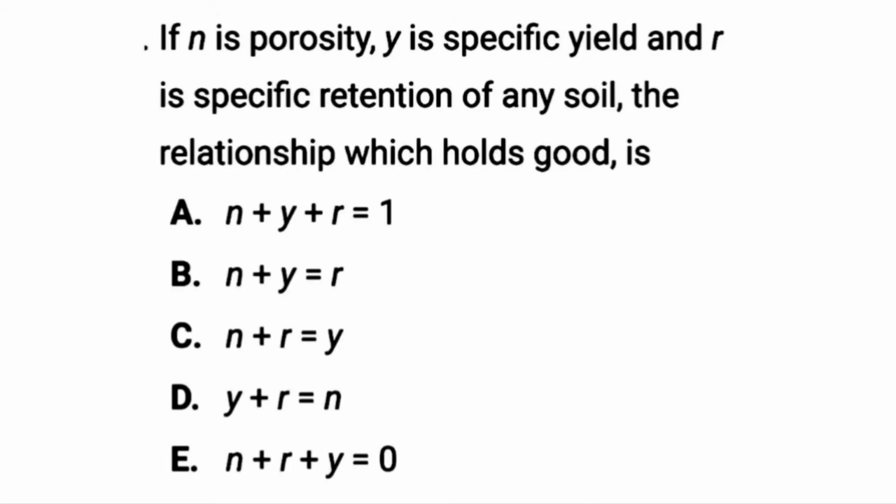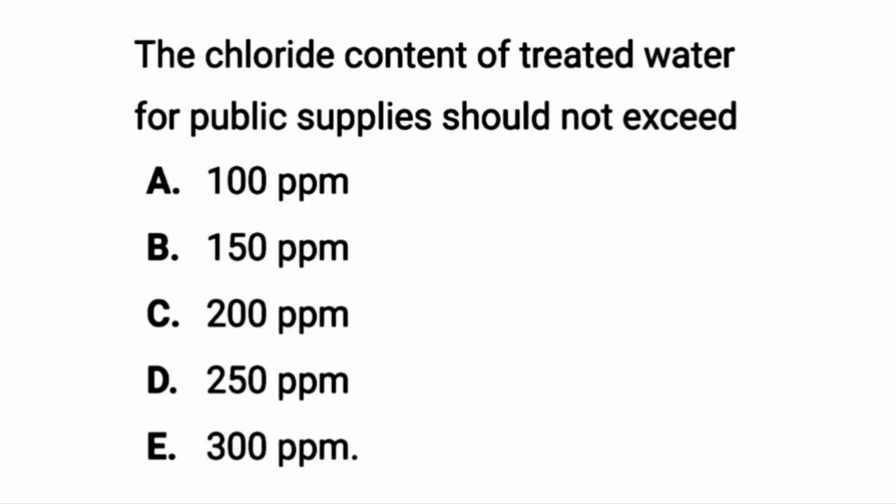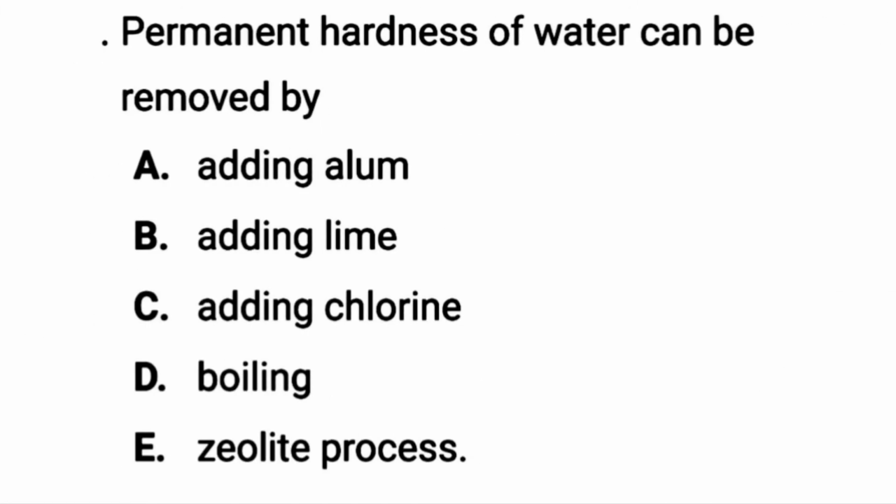N is porosity and Y is specific yield and R is specific retention of any soil. The relationship which holds good is Y plus R equal to N, where Y is specific yield, R is specific retention and N is porosity. The next question is, the chloride content of treated water for public supply should not exceed 250 ppm or 250 milligram per liter. The permanent hardness of water can be removed by zeolite process.